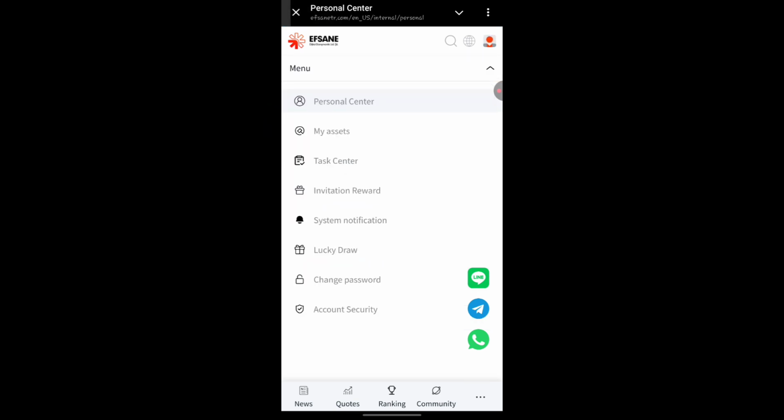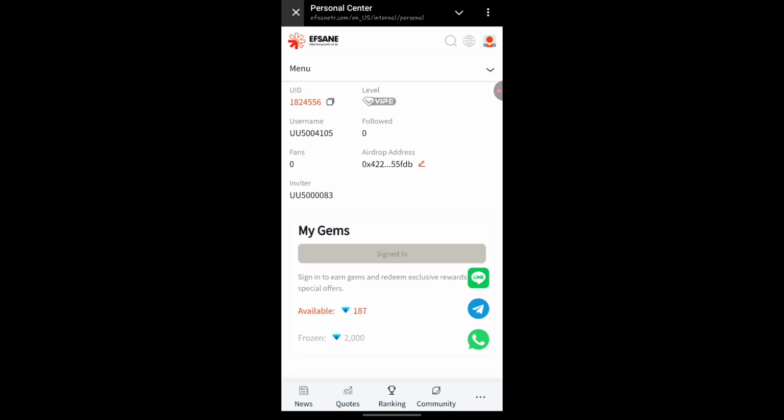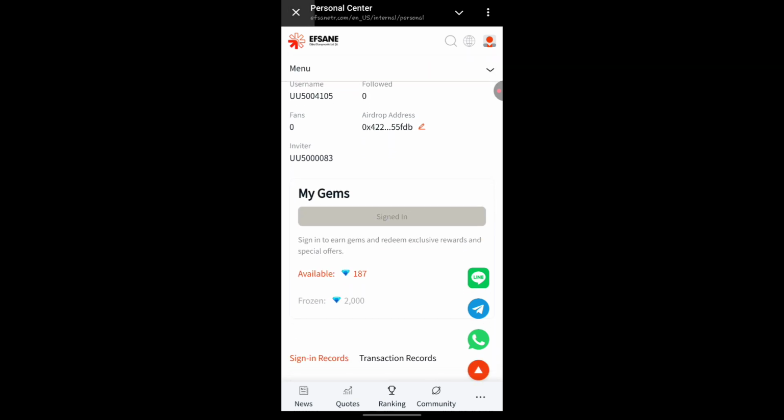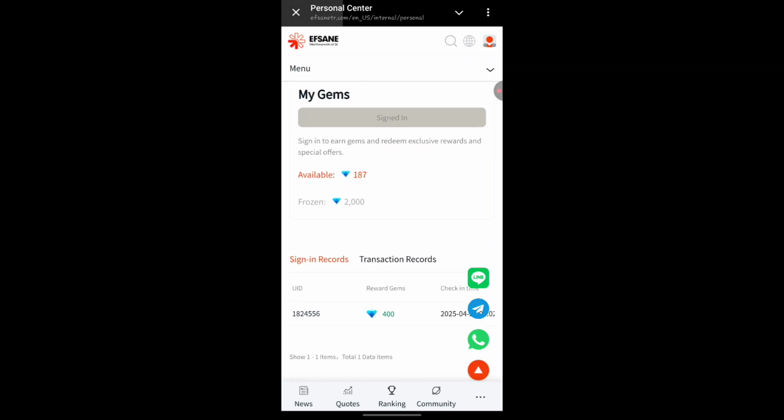So your personal center is like your details, where you're going to see the total amount that you have here. As you can see, I haven't unlocked any VIP right here, and I am not participating in any draw commission for now. But for those that are participating in the draw commission, you're going to be earning 40% draw commission, and also within your daily rewards. I'm going to talk about this draw commission after.